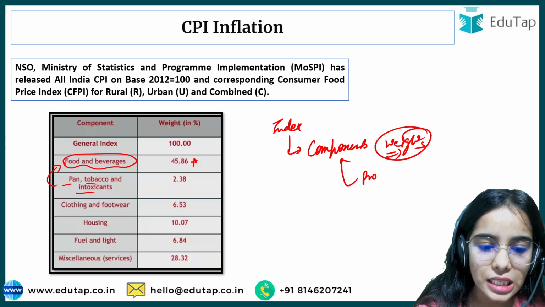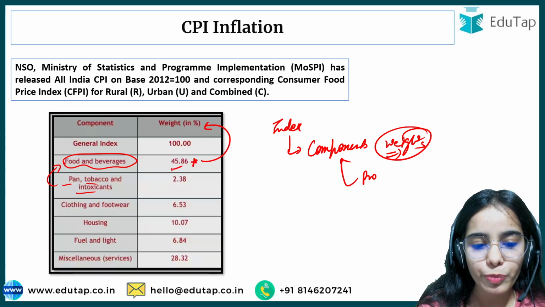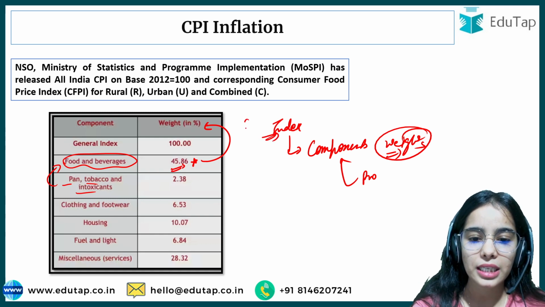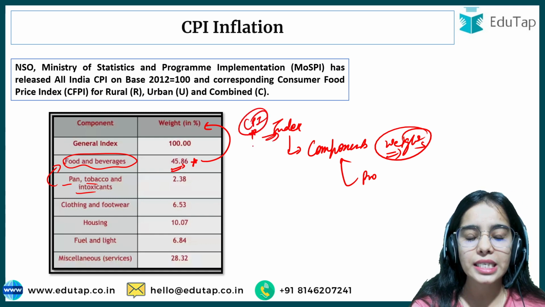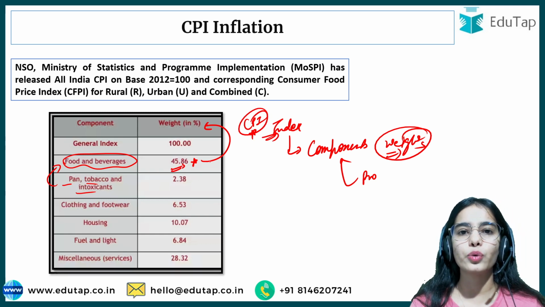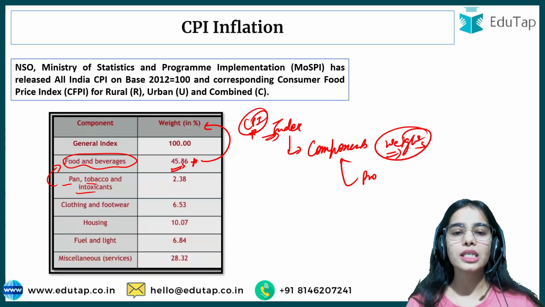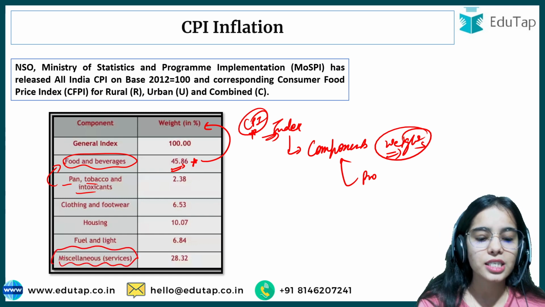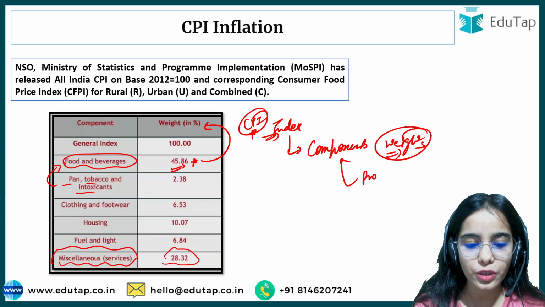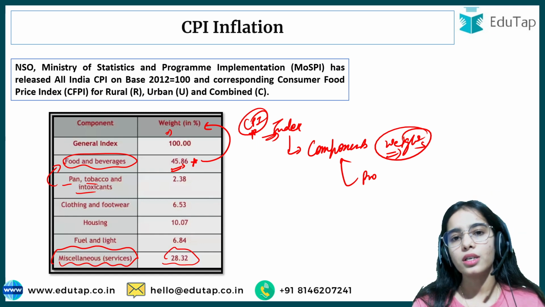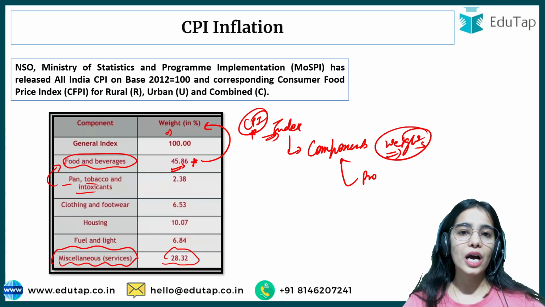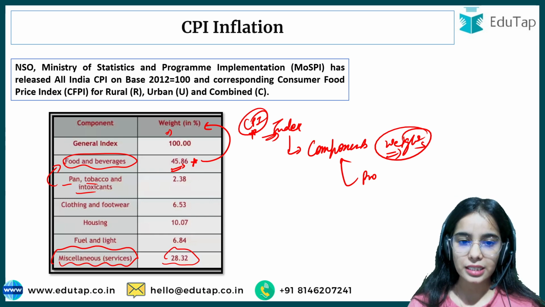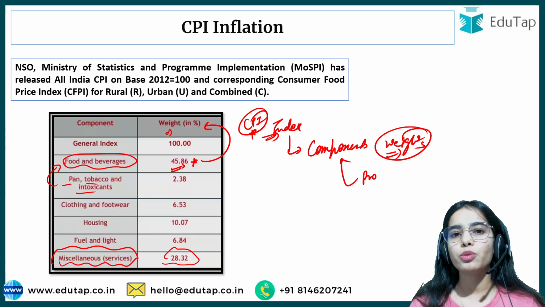And that's why this is given a higher weightage. 45.86% of the weightage in the CPI, the consumer price index, is given to food and beverages, because consumers consume food and beverages more. Then the second highest weightage is given to the services, 28.32%. So now I hope you have got the basic understanding of the CPI, the consumer price index.